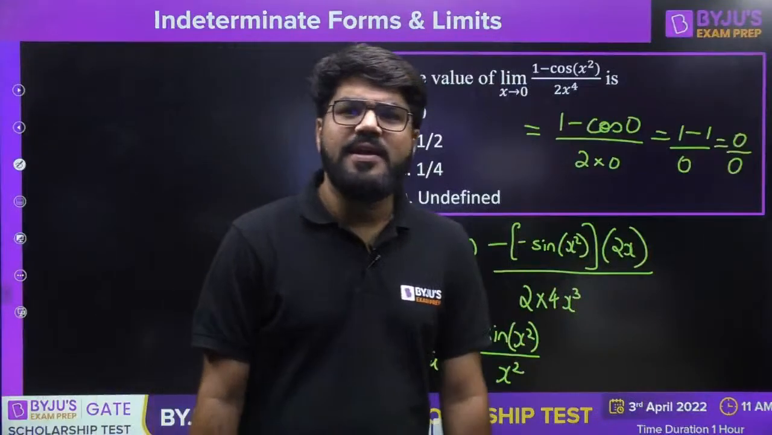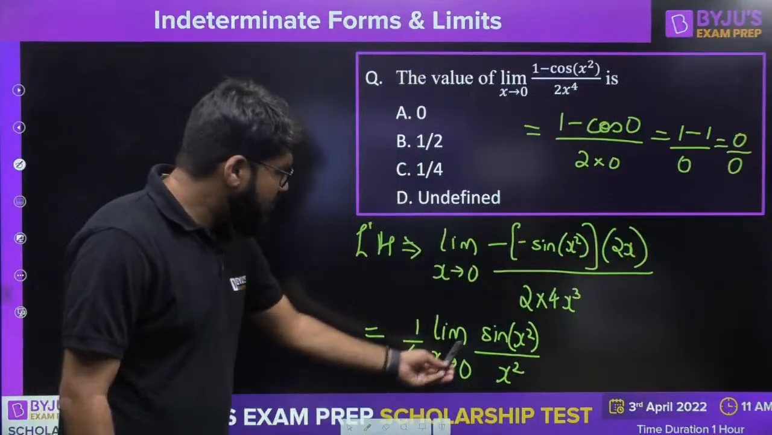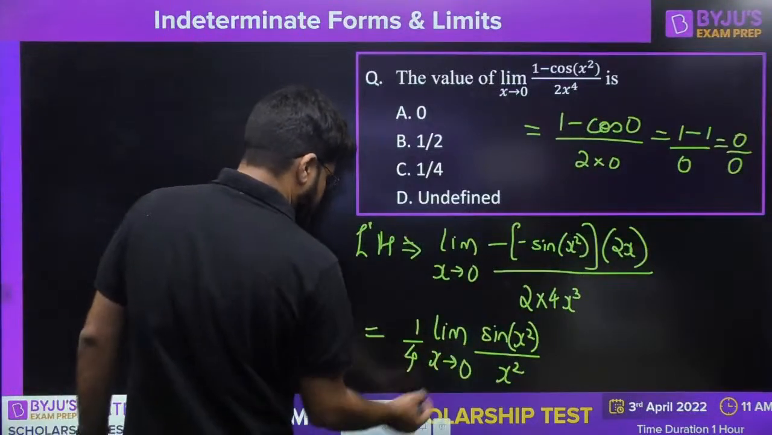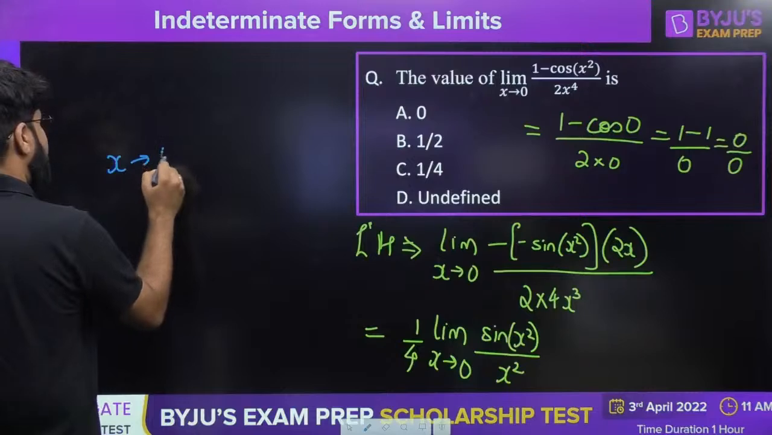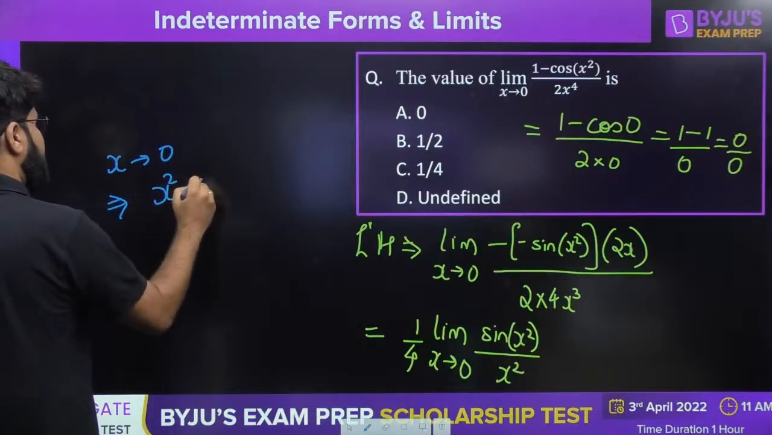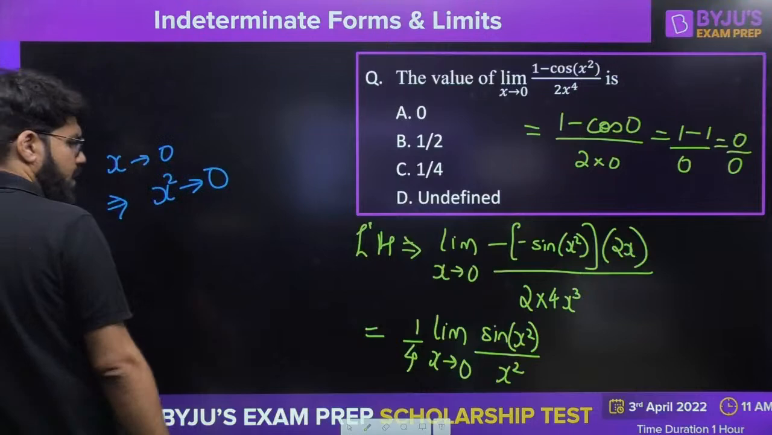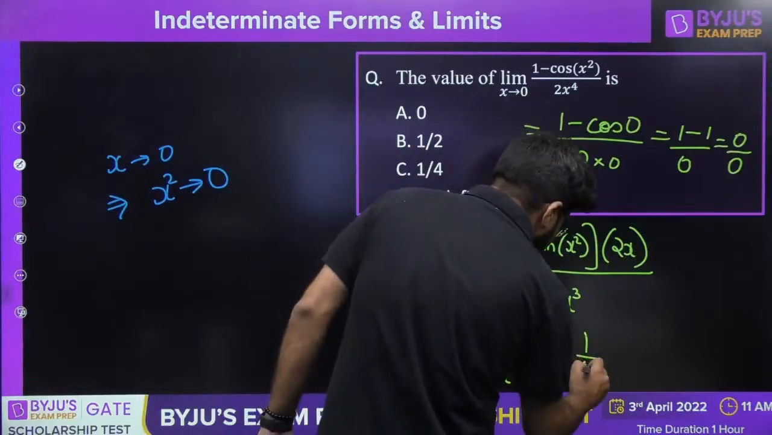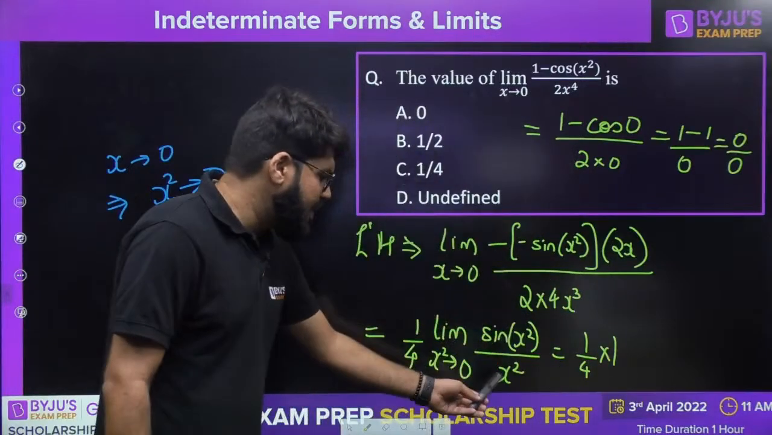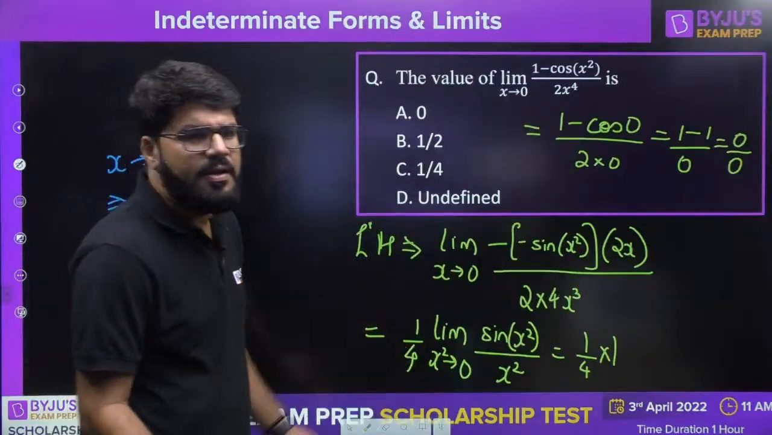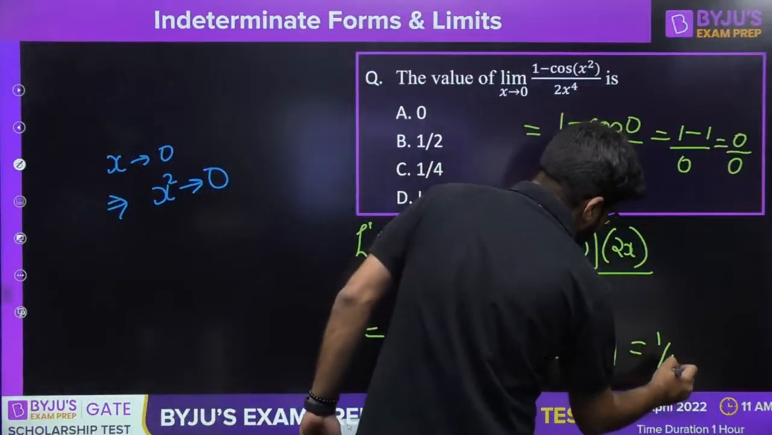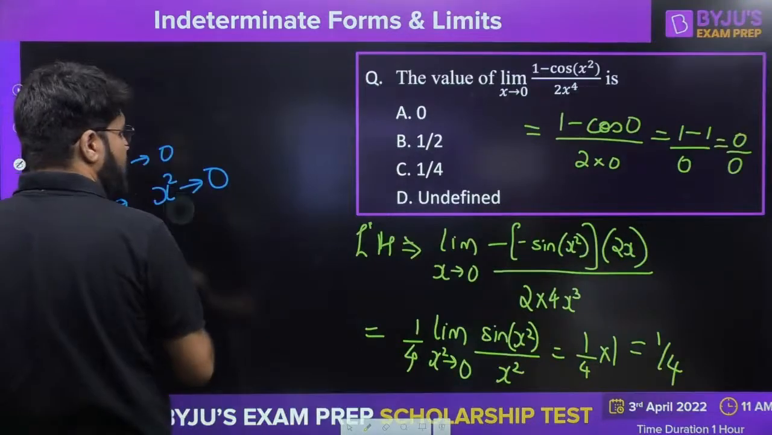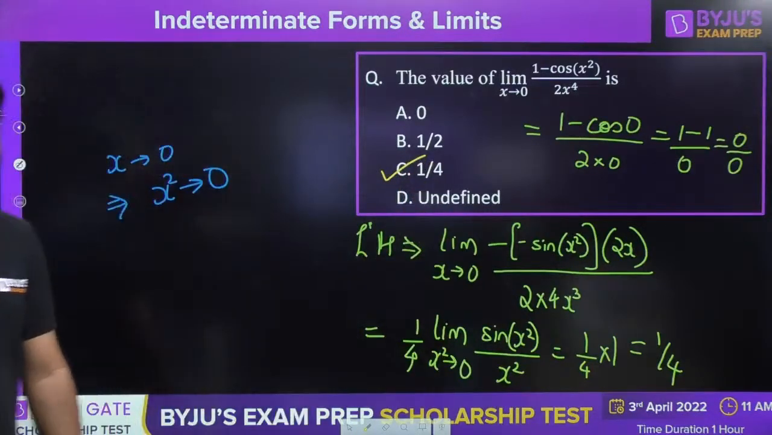Now can I say the answer directly, guys? If x is tending to 0, x square is also tending to 0, right? If x is tending to 0, automatically the x square is also tending to 0. So this can be written as x square tending to 0, and hence it is of the form sin theta by theta, theta tending to 0, and that limit is 1. So the answer is 1 by 4. The correct answer for the question is 1 by 4, option number C.